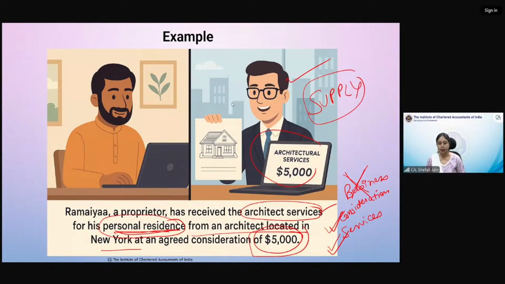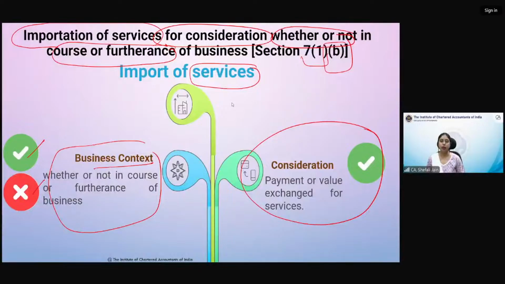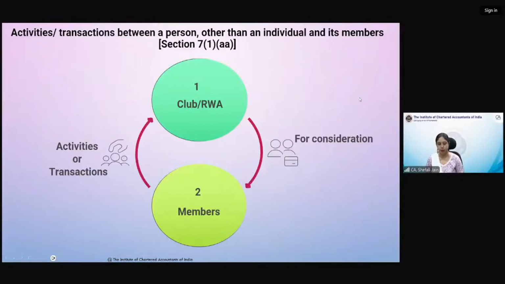Now, one exception to the business point, that the transaction should be in course or furtherance of business. One exception is import of services. So, in case you are importing the services, then there should be consideration for that import of services. The business test might not be present, might not be qualified. So, even if it is not in course or furtherance of business, that will qualify as supply. So, I hope that is clear to you all. Now, let us move to the next point.